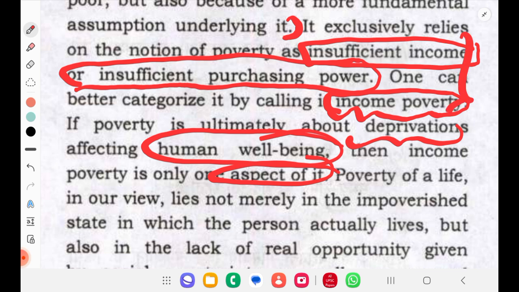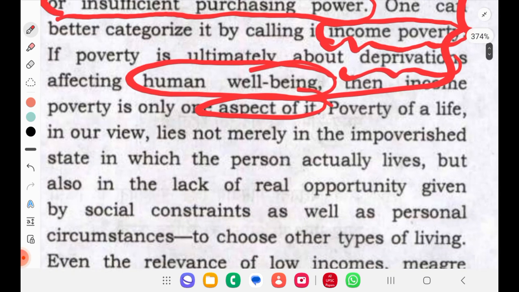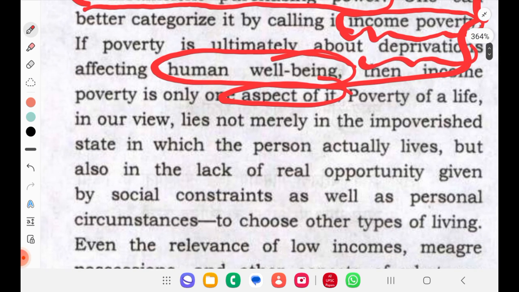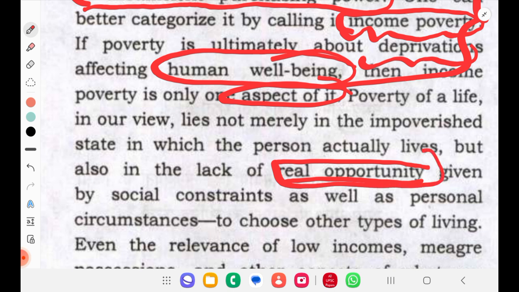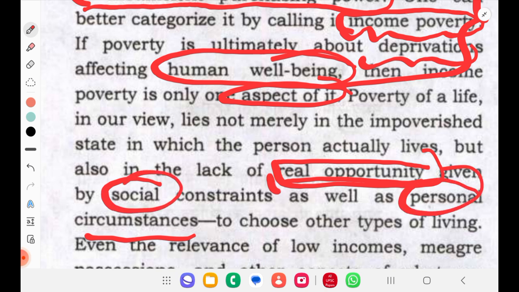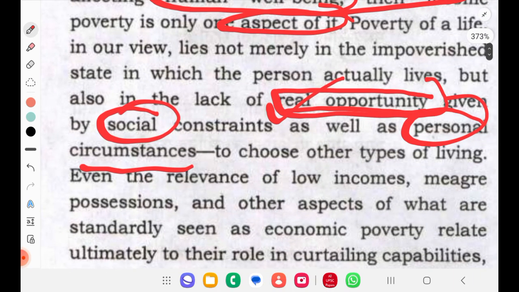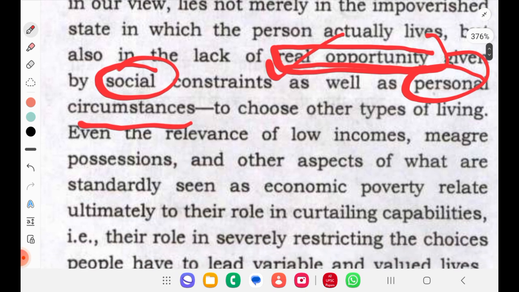Poverty of life in our view lies not merely in the impoverished state in which the person actually lives, but also in the lack of real opportunities. That is not only one aspect, even the lack of real opportunities given by social constraints as well as personal circumstances, both at the societal level as well as the personal level. If we are not having real opportunities, then that is also poverty, to choose other types of living.